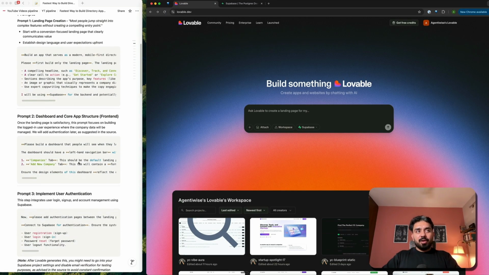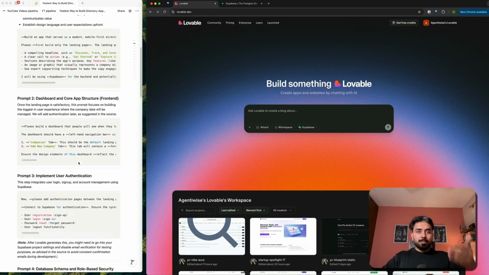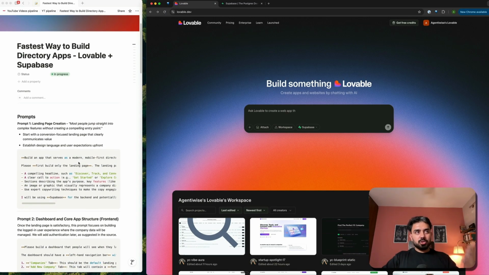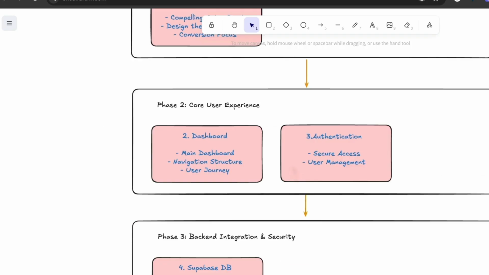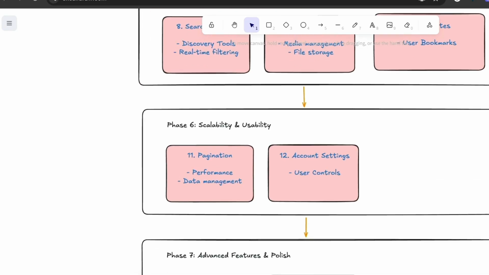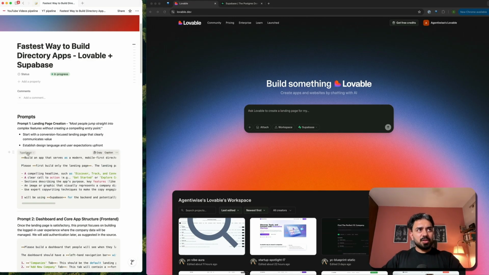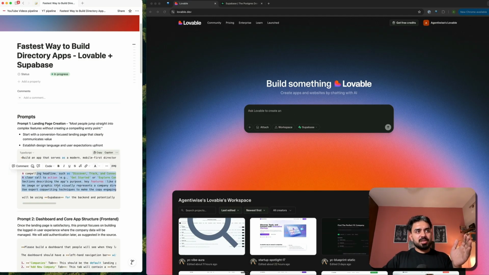Okay, I have already figured out a roadmap for my application, and all the prompts are based on that. I'll give you the complete roadmap as you can see here. Phase 1, phase 2, phase 3, I have divided it already. Now, for the first prompt, I'll just copy it from here. This is giving instructions to build a compelling landing page with the headline, clear call to action, sections describing the app's purpose, image, graphic, expert copywriting techniques, and whatnot.